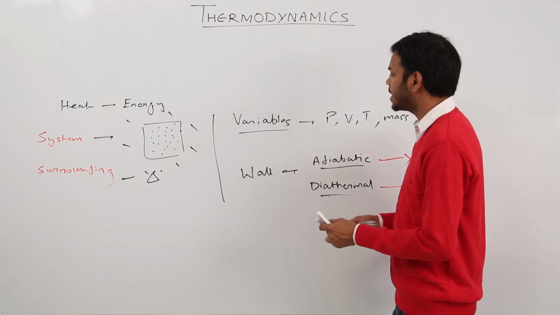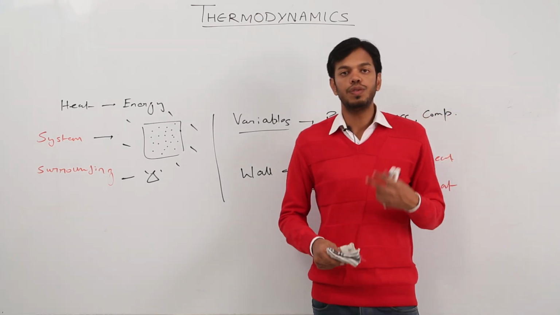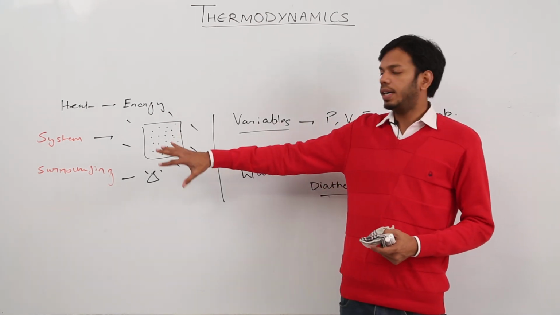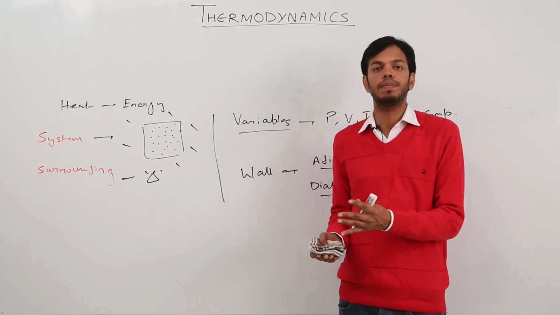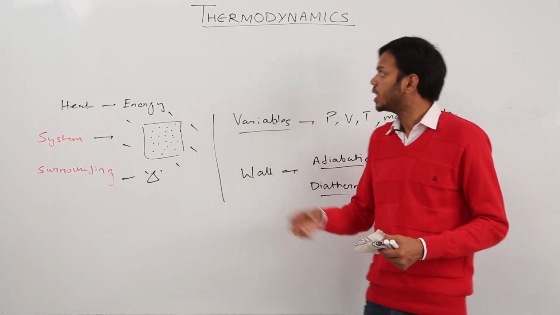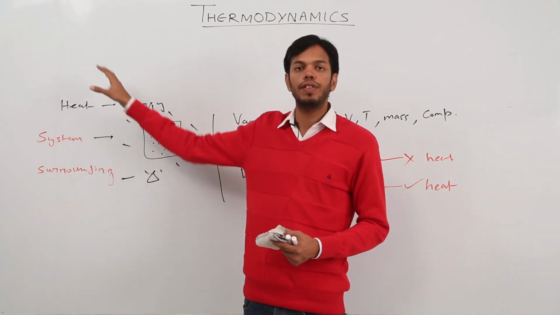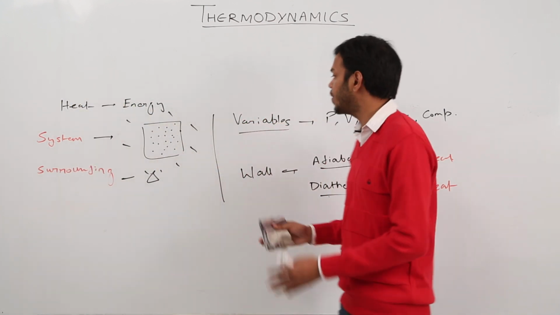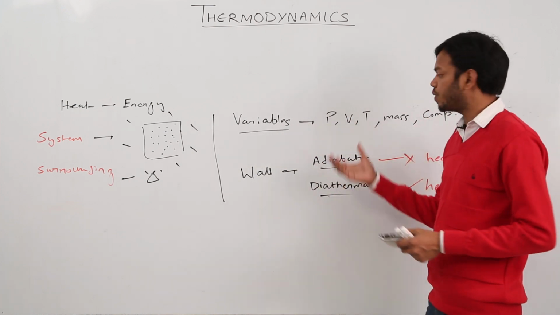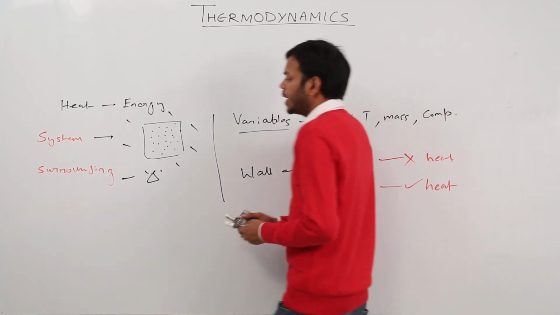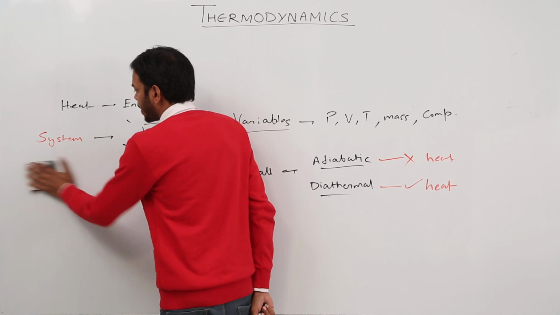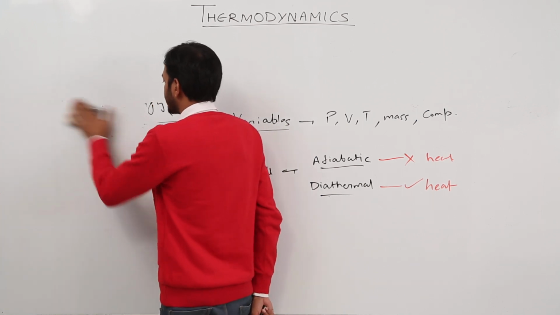So basically it's just a classification which we use to put heat into the system or to remove heat from the system, because thermodynamics, as I told you, is the study of everything with heat, right? And we have to deal with those macroscopic variables which are pressure, volume and temperature, right? See, we have already studied mechanics, right? What was mechanics?